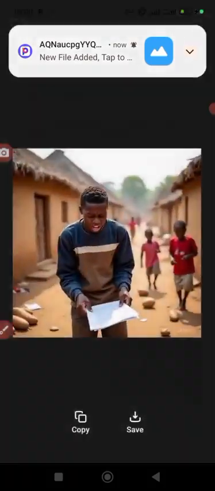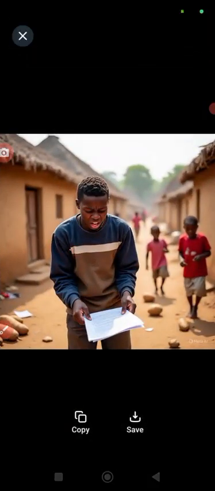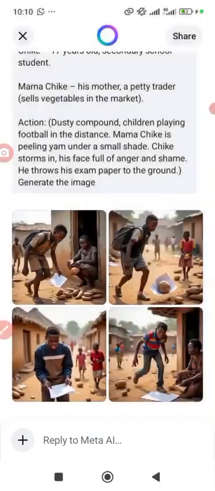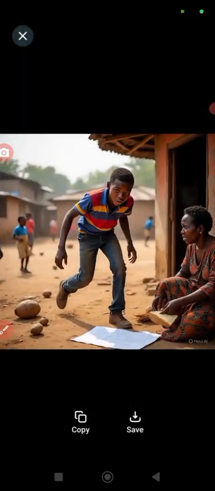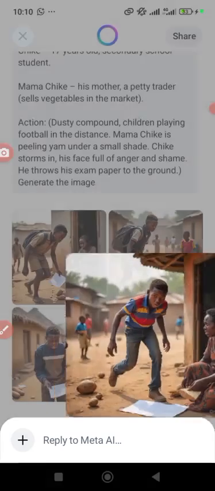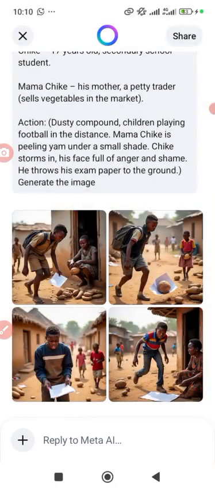See this one again. This one also is not portraying that statement. That is the reason why we are not going to use Meta AI, because Meta AI will be giving you a lot of responses, and out of all the responses, you may not even see the one that portrays what you are working towards. So I'm not using this one. Let's see this one. This one is a little bit close, but it's not giving us what we want. So that is the defect we have with Meta AI.